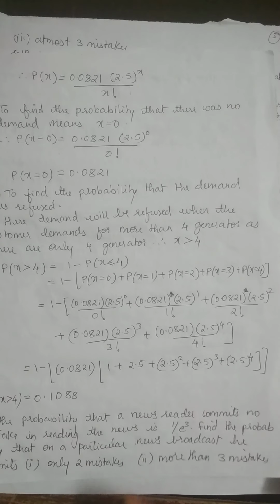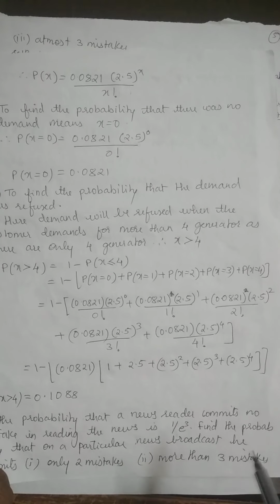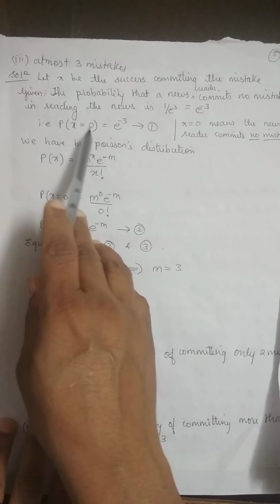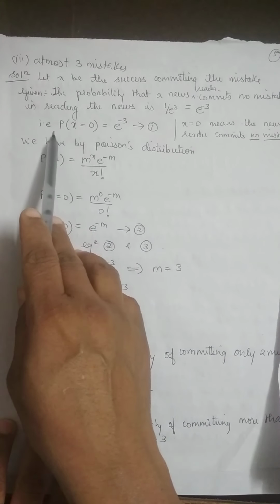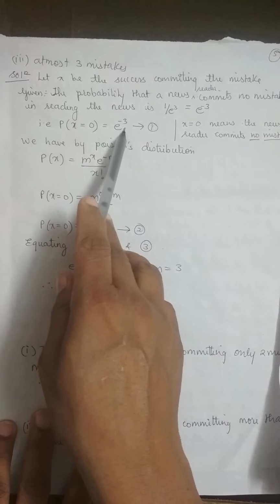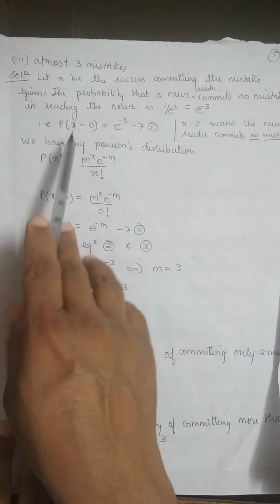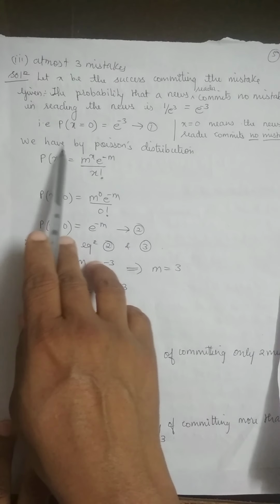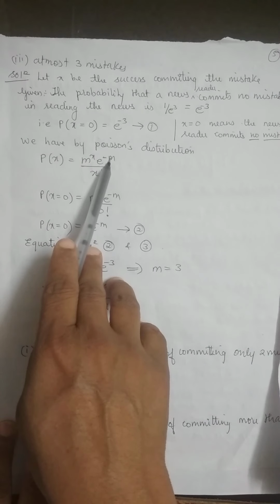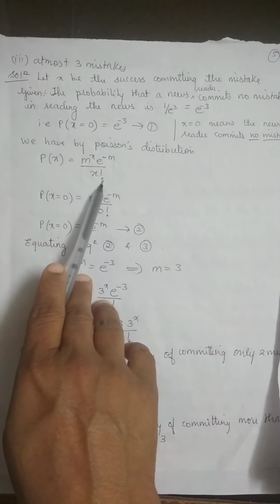Now, when they say the probability that the reader commits no mistakes, you have to take x equals to 0. That is, the probability that x equals to 0 is e raised to minus 3, as they have given. We know that Poisson's distribution is given by P of x equals to m raised to x, e raised to minus m upon x factorial.